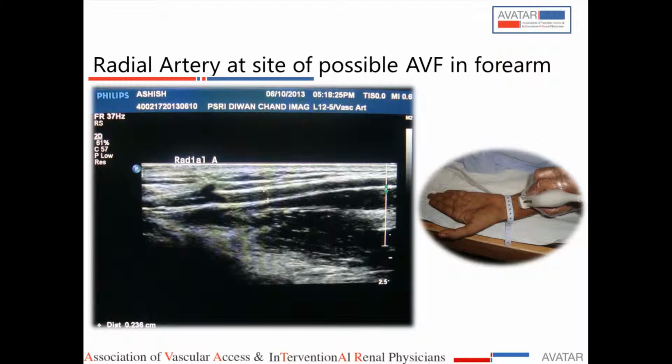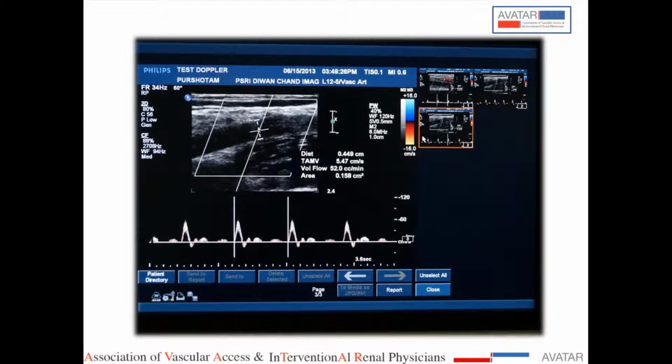Then in that same vessel, you can apply a Doppler. Once you apply the Doppler, you will have a spectrum and a trace. In the machine there is a button you can press, and you will automatically get a mean time average velocity reading, like this is showing here, and you will get an axis flow. So this will estimate the flow in the fistula.